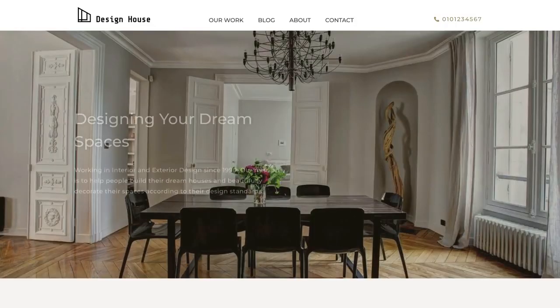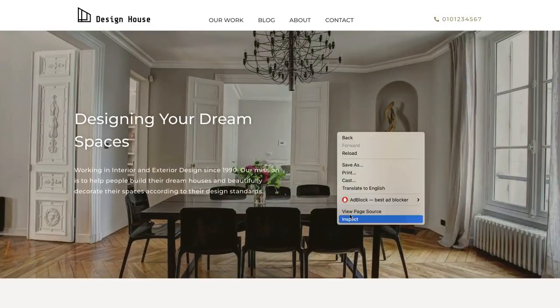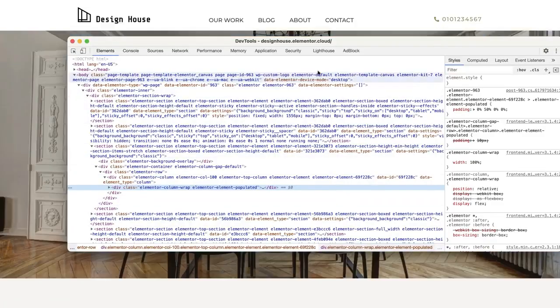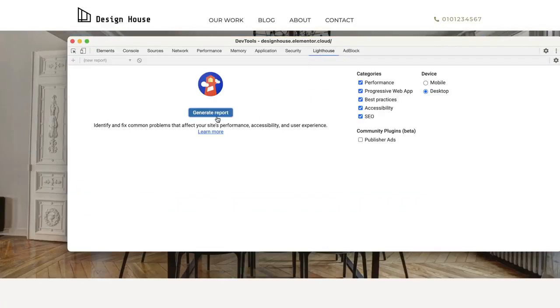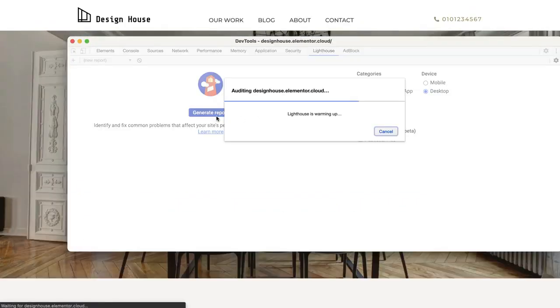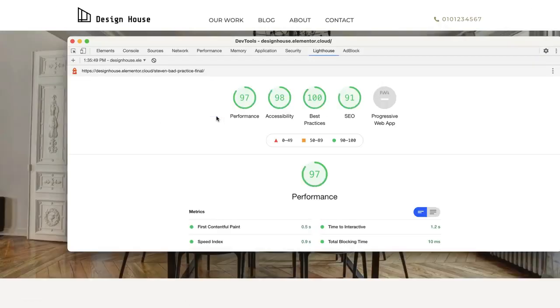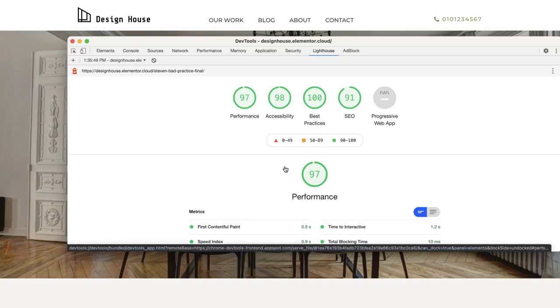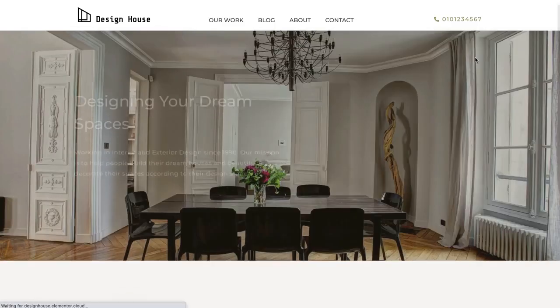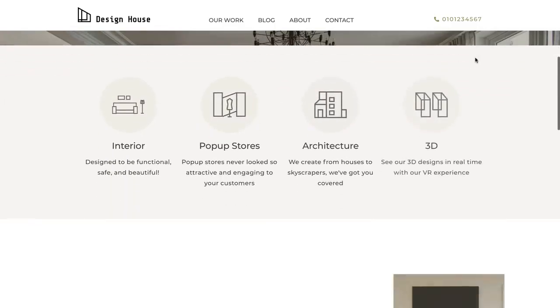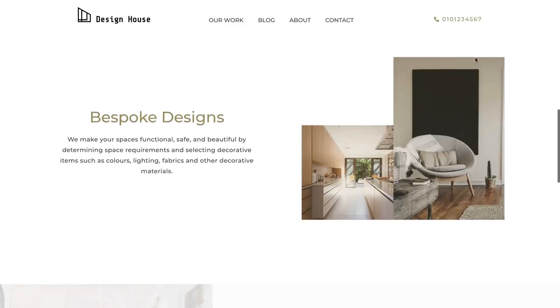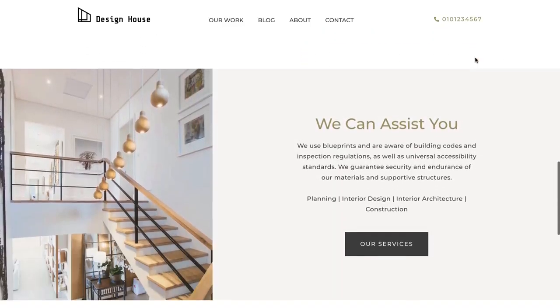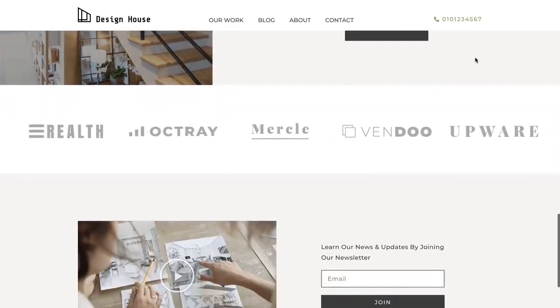Now let's go over and run the test again and see how the motion effects have affected our score. Cool, we see that our score has been reduced with just 1 point. This is certainly not a big difference, and it makes your website more interesting and playful. Be sure to save this guide for future reference and use what you have learned to review your website's pages and apply some best practice techniques to fully optimize your layouts.